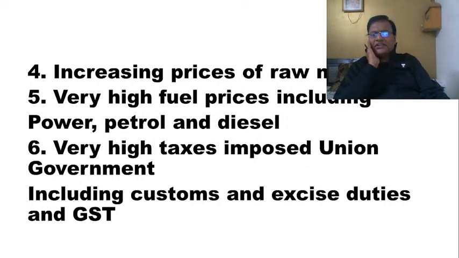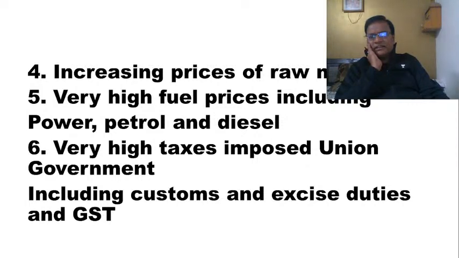Next, you can see here on your screen, next problem is increasing prices of raw material. One of the important negative consequences of inflation is it results in a huge increase in the prices of all other commodities also, which we call the spiraling effect. The raw material prices are also going up.